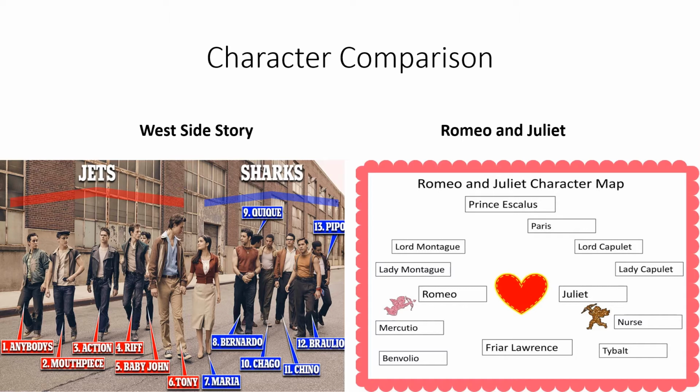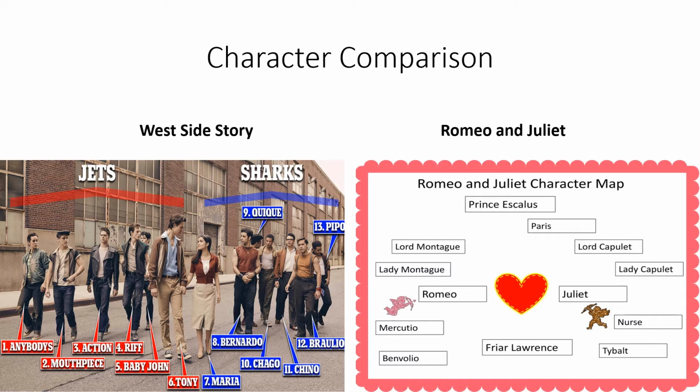Maria would be equivalent to Juliet, Bernardo to Tybalt and Lord Capulet, since he is her brother and he has raised her. Anita, who would be the nurse, and finally Chino, who is equivalent to Paris, since he is Maria's fiance, and in the case of Romeo and Juliet, it would be Juliet's fiance.